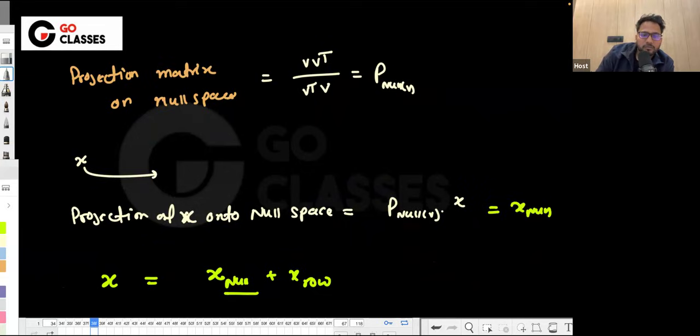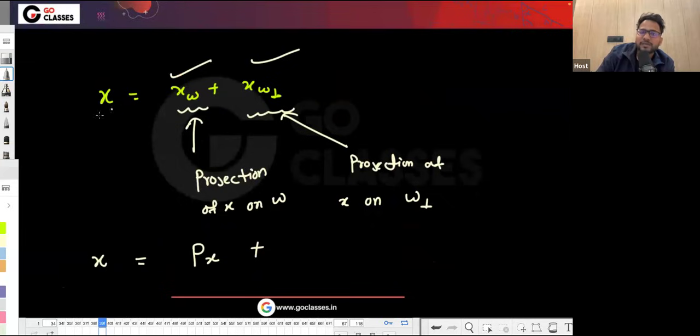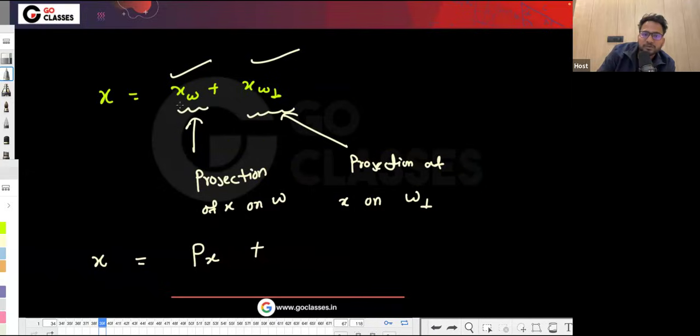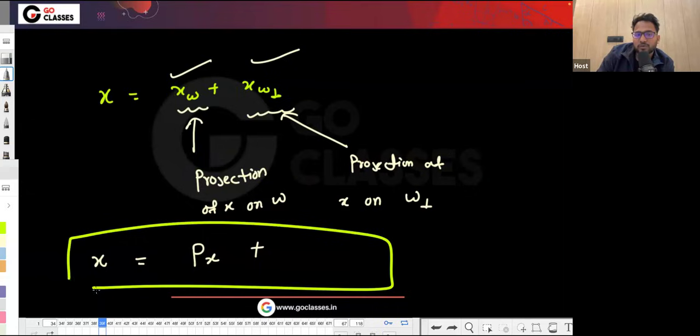Okay, so I think I already have the slide. So basically, x can be decomposed into x_w plus x_w perpendicular, which means the projection of x onto w and the projection of x onto w perpendicular. So let's suppose this is Px. Let's suppose I already know this is Px. Then what can be the summation of these two that can give you x? Can you tell me what this summation can be?